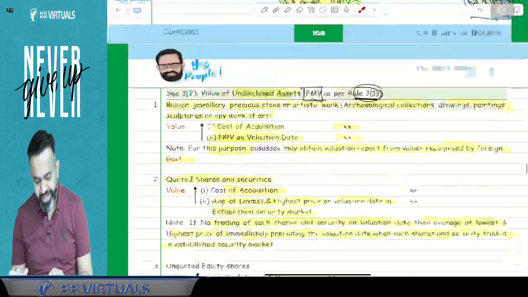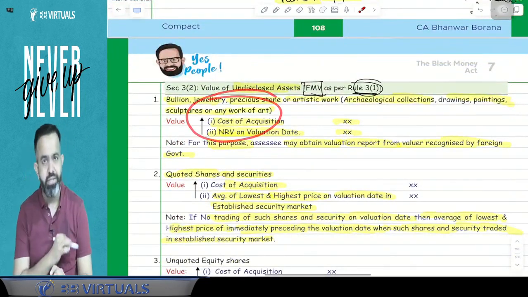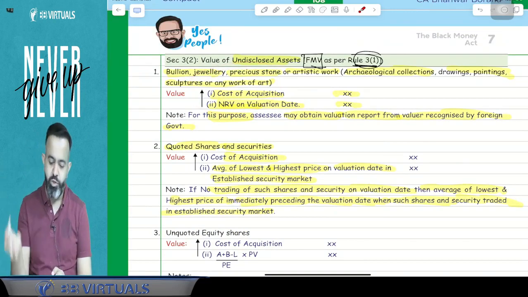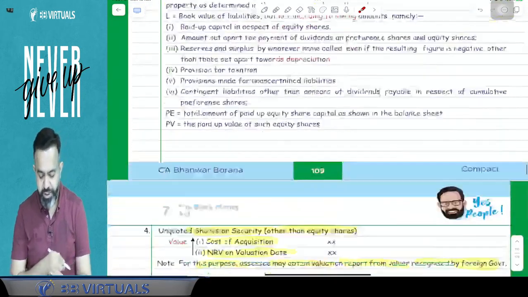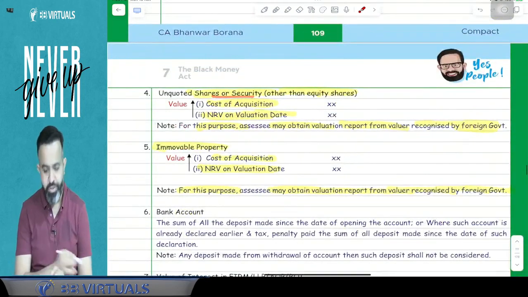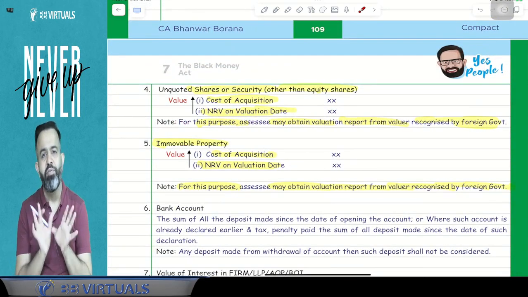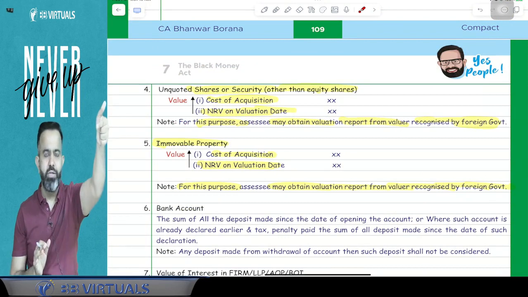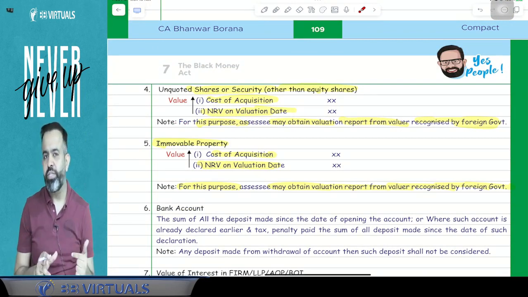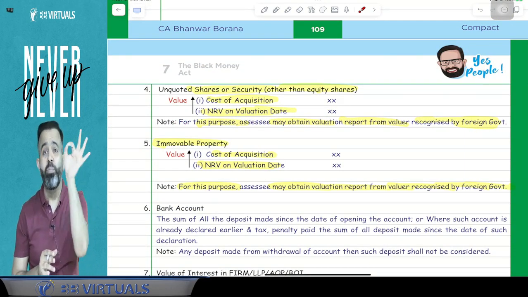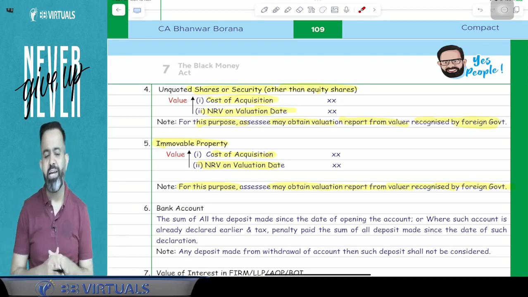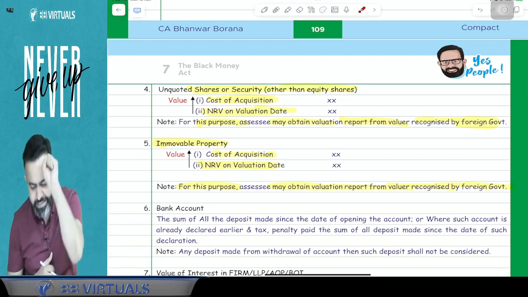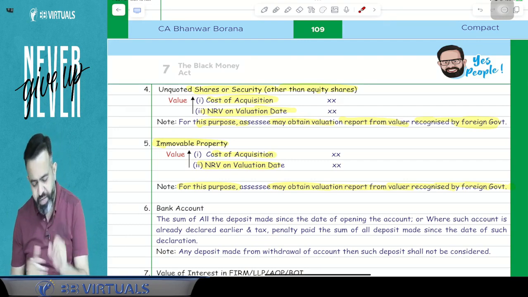So guys, till now can I say that jewelry, drawing, painting, sculpture, archaeological collection, any other work of art, bullion, as well as quoted share and security, unquoted share and security, as well as immovable property, everywhere they are saying just take the original cost or NRV on the valuation date, and the valuation date will be the 1st April of the previous year. Whichever is higher will be treated as your value, and on that value you have to pay the 30% tax. That is the point.